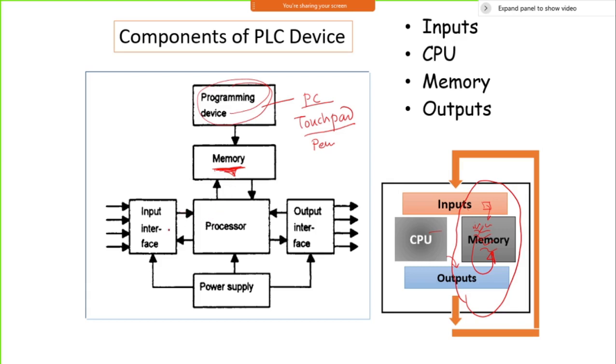Then this memory will check the input interface, where the sensors are connected. It will check, and then the processor will take a decision based on that and generate an output. These are the motors, or I can say actuators. Then to operate these you need a power supply, and that is what there is. In a typical construction, this is all the information you need for programming. You don't need more. Don't worry about what registers there are or what kind of logic gates are used, because that already comes with the entire programming system.